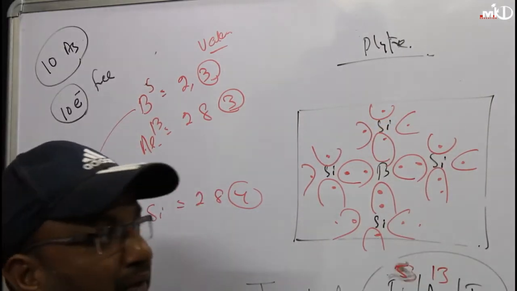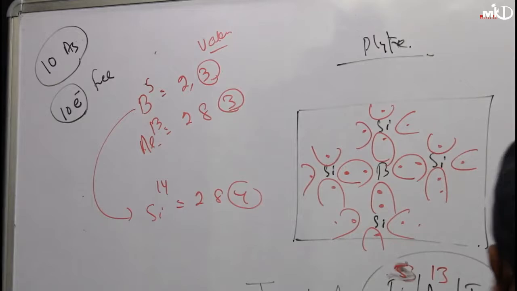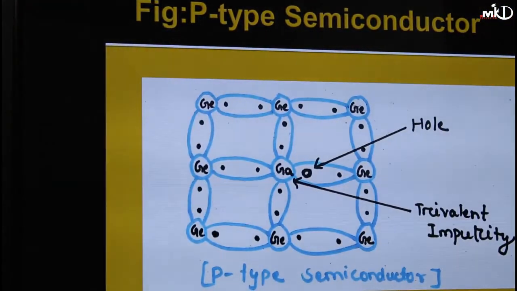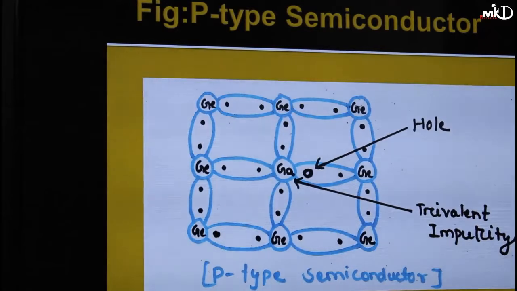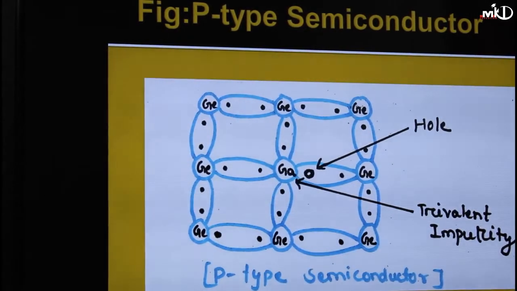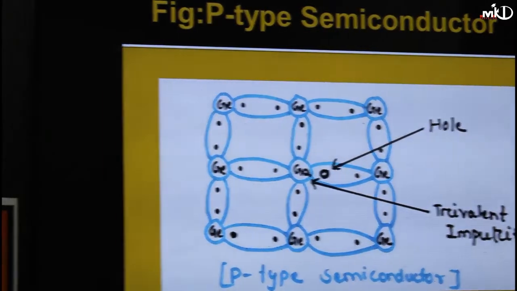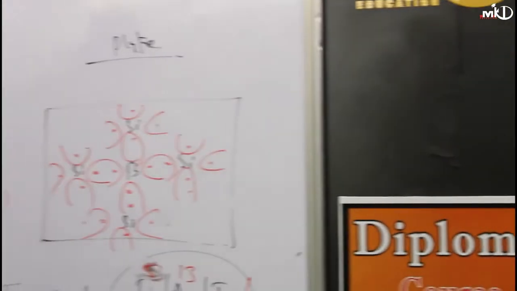If you look at this figure, both are the same. In place of boron, I have taken gallium. Boron, aluminum, gallium, indium are all examples of trivalent compounds, which are added to make a P-type semiconductor.